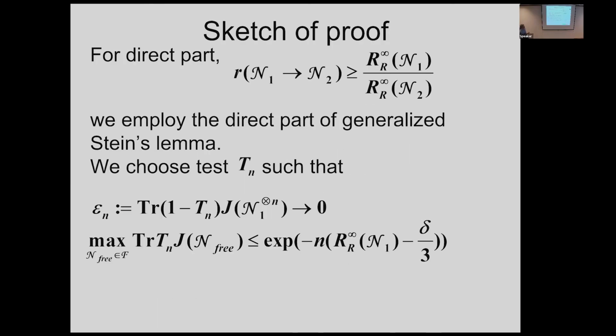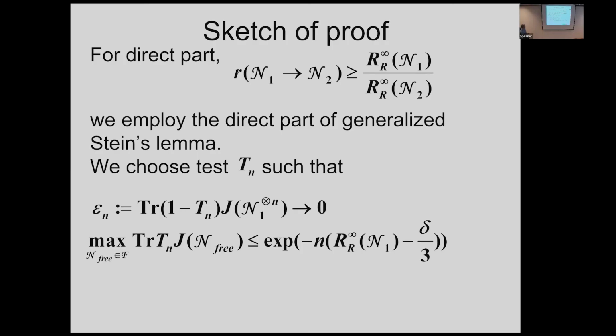And the direct part is more difficult. In the direct part, we need to employ our new result, the generalized Stein's lemma. So we choose that test such that it achieves the performance of the generalized Stein's lemma. Firstly, we need to consider two hypotheses. One hypothesis, this guy.